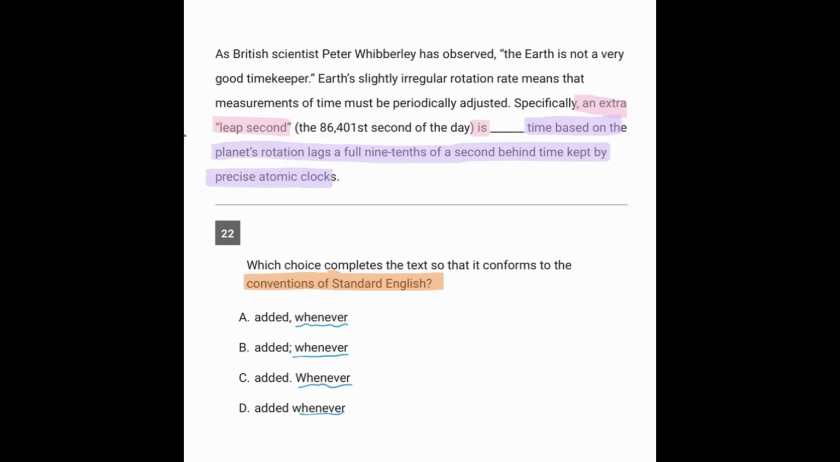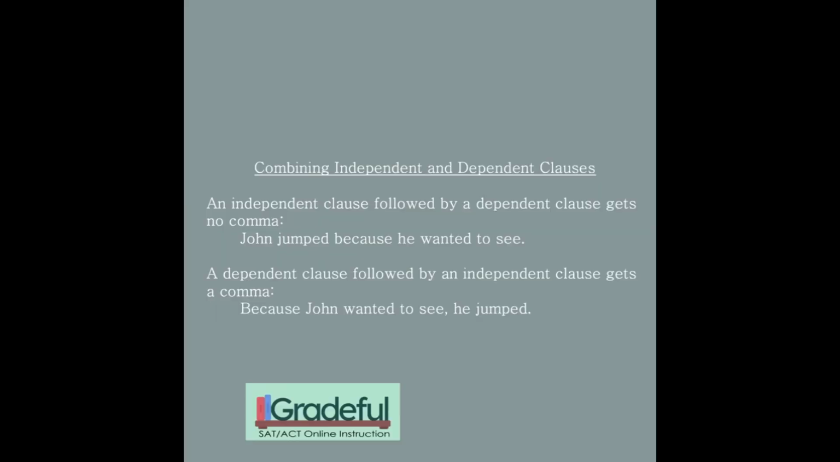And so what we're looking at here is an independent clause followed by a dependent clause. Now, it's very important for you to know that an independent clause followed by a dependent clause gets no comma. If we said John jumped, that's independent. It's got a subject, John, and a verb, jumped, and it sounds like it finishes, John jumped. But this next part, because he wanted to see, that's a dependent clause. Because if we had just he wanted to see, that would be independent. But once we put because at the front, that's a weak conjunction. That's what makes it dependent.